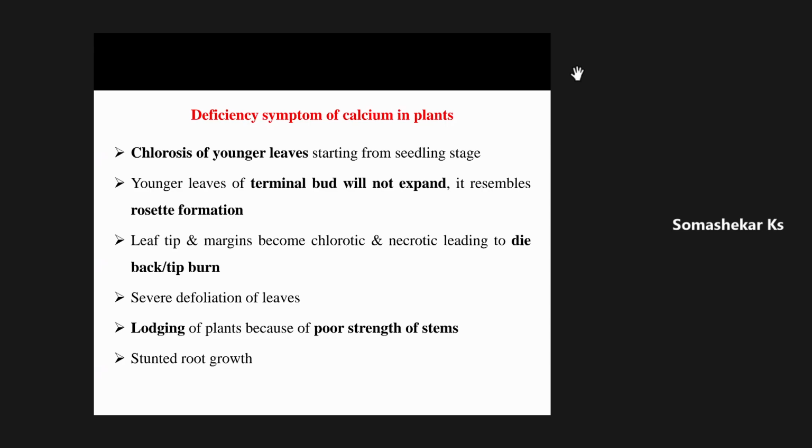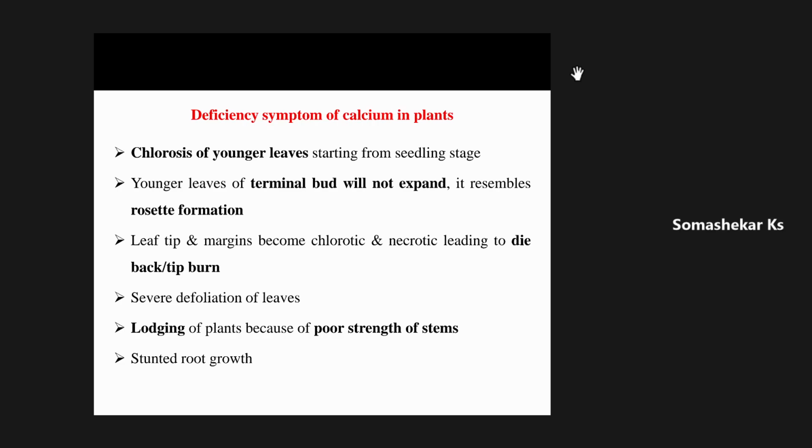And also in case of cauliflower, the center of the cauliflower will start decaying. Cabbage, the center of the cabbage will start decaying.